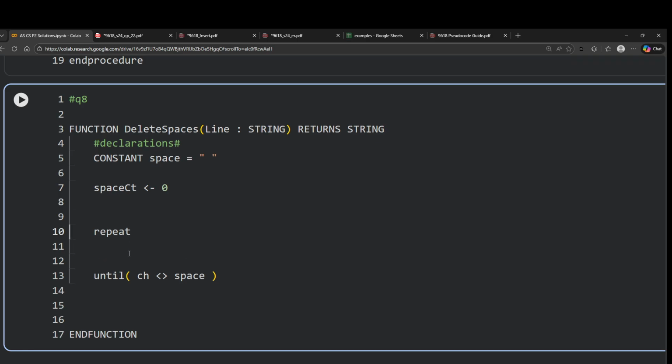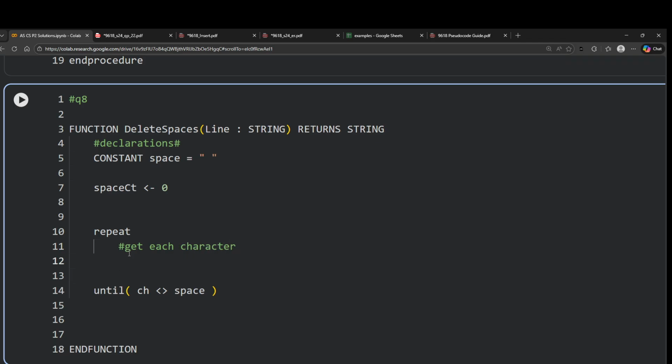Okay, and then how do I get one character at a time? In order to get one character at a time, we simply have to use the mid function. So I'll say character is equal to mid, the source is line, and then we need to get one character at a time.